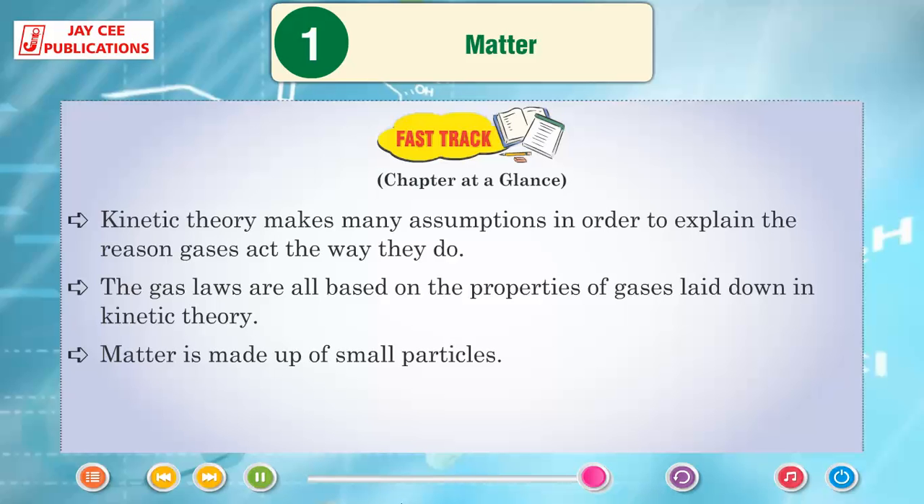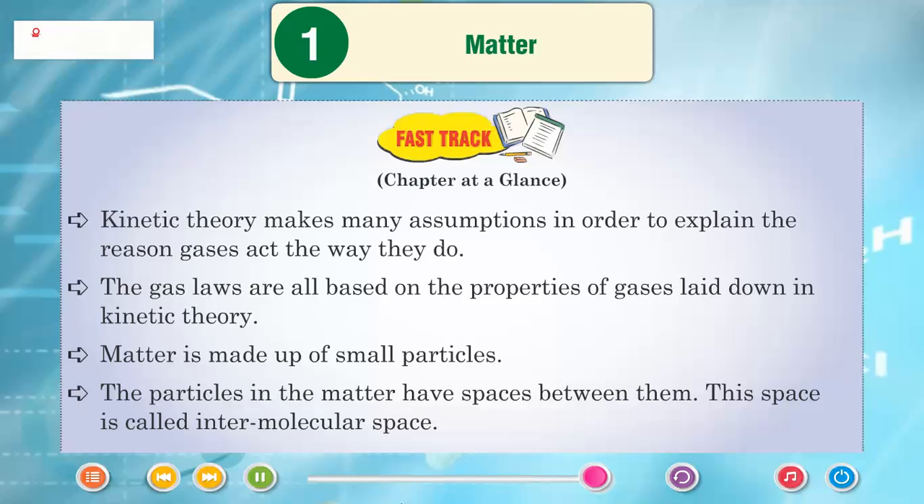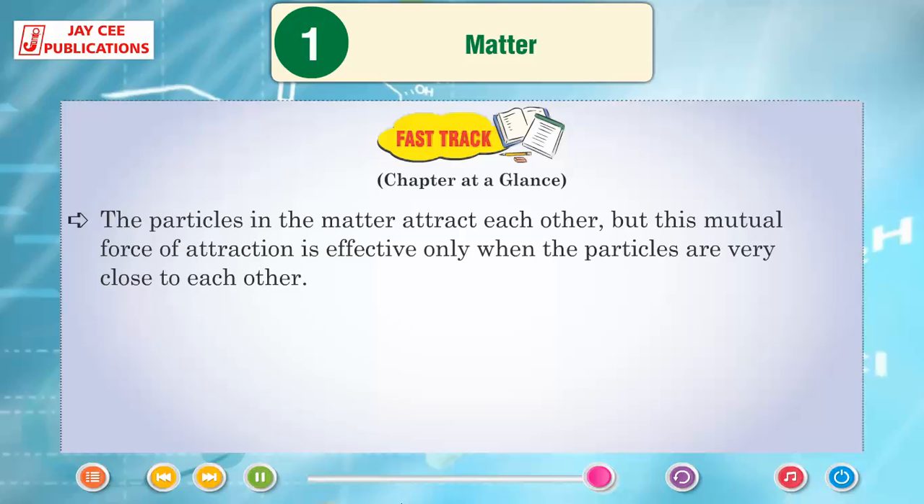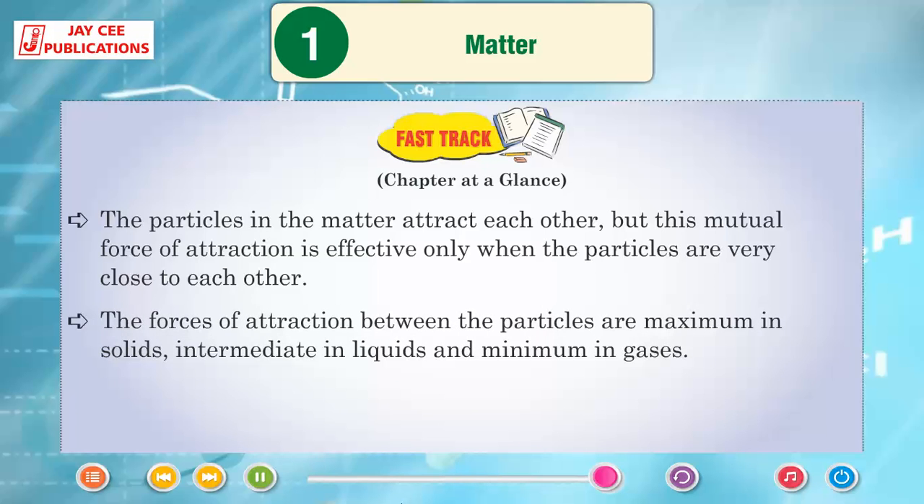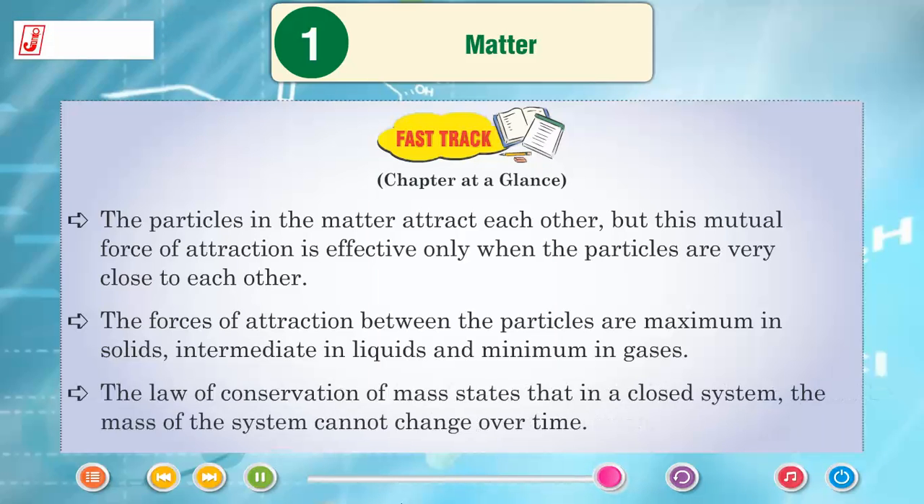Matter is made up of small particles. Particles in the matter have spaces between them. This space is called intermolecular space. The particles in the matter attract each other, but this mutual force of attraction is effective only when the particles are very close to each other. The forces of attraction between the particles are maximum in solids, intermediate in liquids, and minimum in gases. The law of conservation of mass states that in a closed system, the mass of the system cannot change.